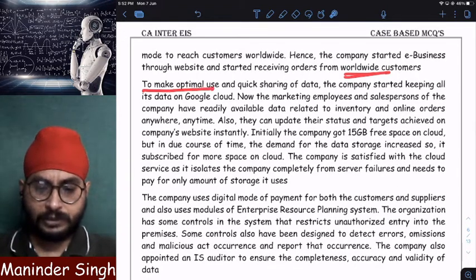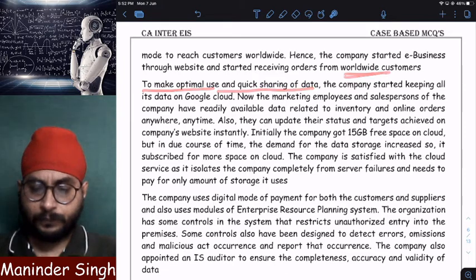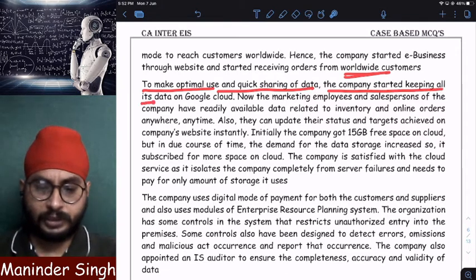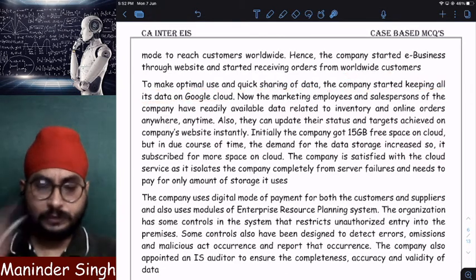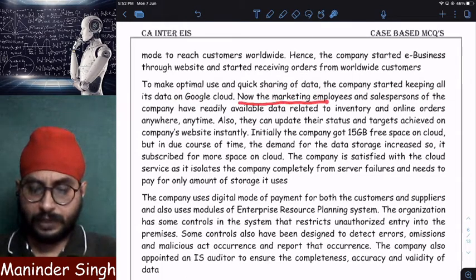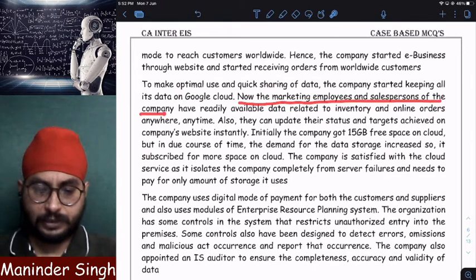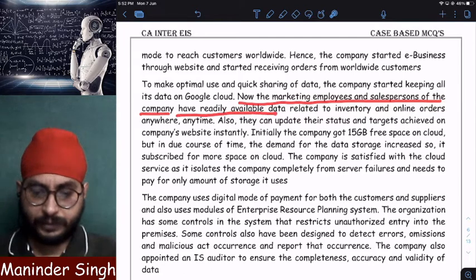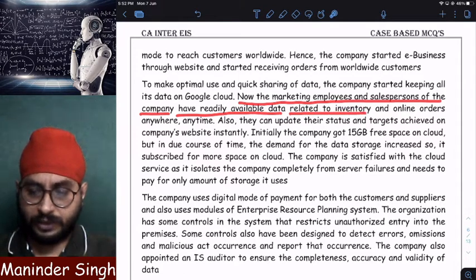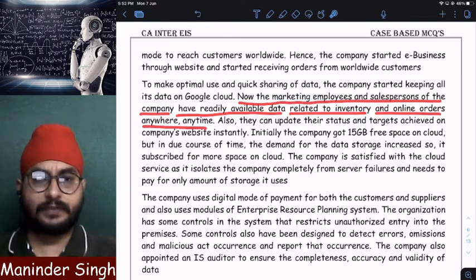To make optimal use and quick sharing of data, the company started keeping all its data in Google Cloud. Clear? Now, the marketing employees and salespersons of the company have readily available data relating to inventory and online orders anytime, anywhere.